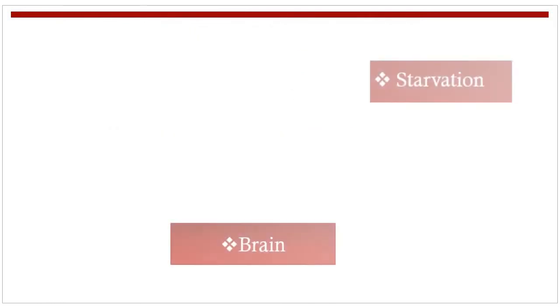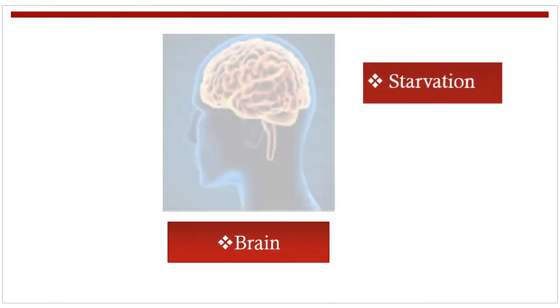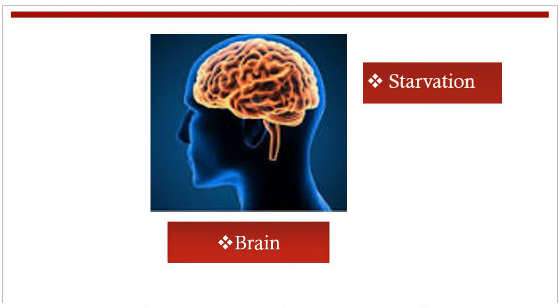Now, what happens in the case of starvation? Our brain needs energy even in the case of starvation. Our body breaks down fats and lipids to get fatty acids and oxidizes them to generate energy.